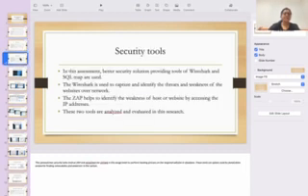For the next slides, there are two security tools in this assessment, Wireshark and ZAP, used as better security solution providing tools. Wireshark is used to capture and identify threats and weaknesses of the website or network, and ZAP helps to identify the weakness of a host or website by assessing the IP address. These two tools are analyzed and evaluated in this research.